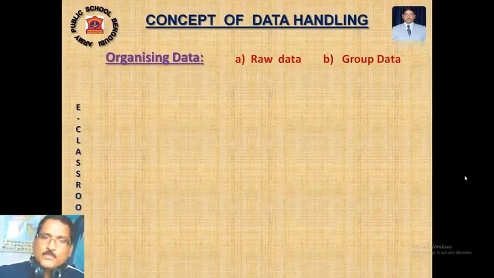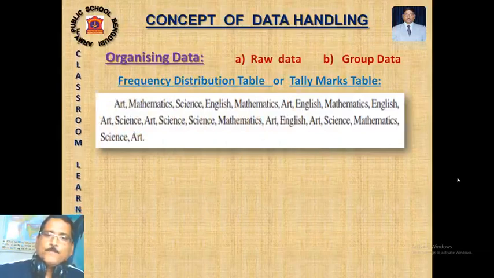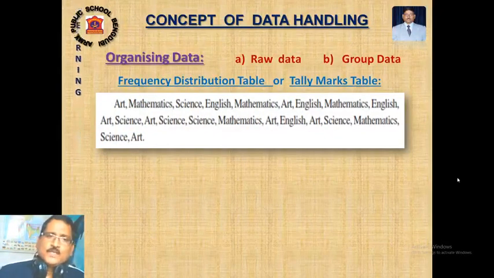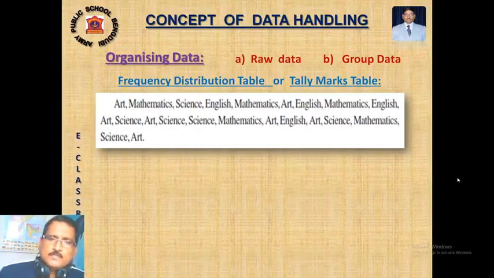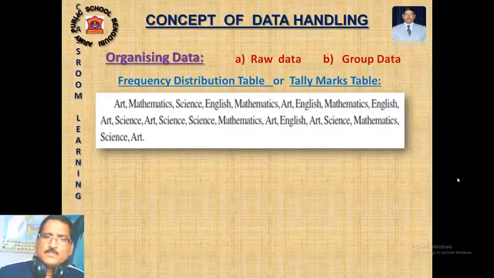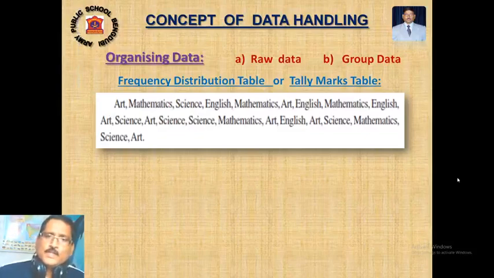Now see one example I am giving you. Students are offered four subjects: art, mathematics, science, English. How are they selecting? You have to make a tally marks table or frequency distribution table to represent the choices of 17 students.